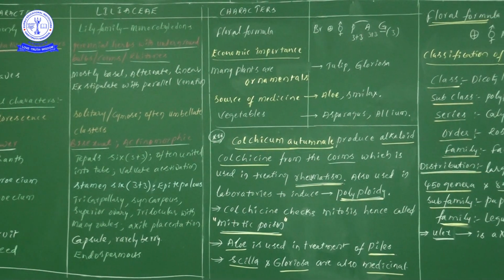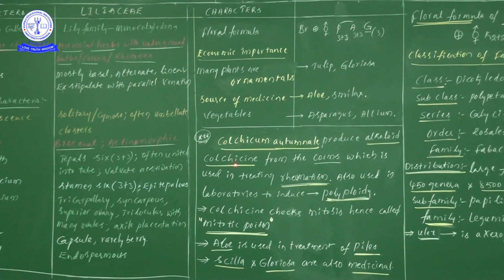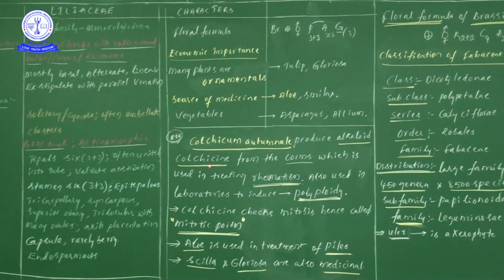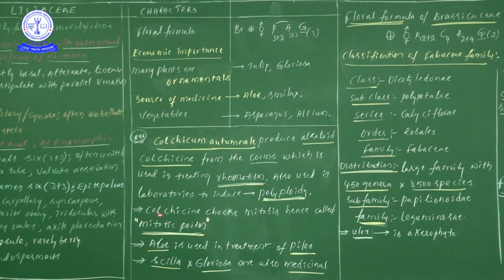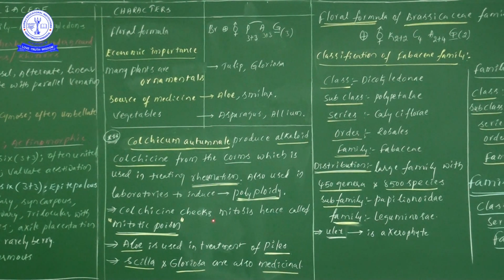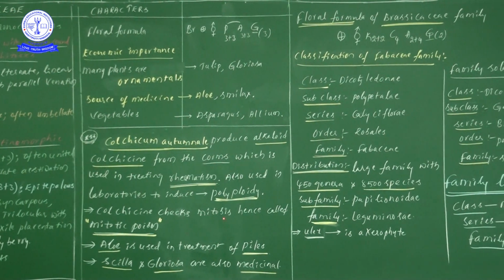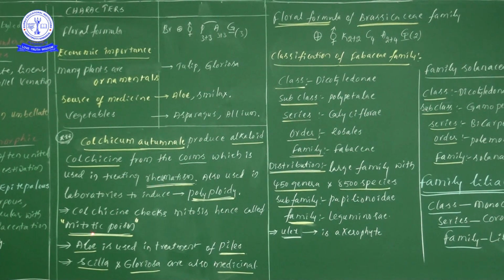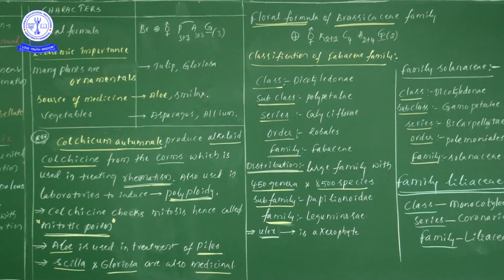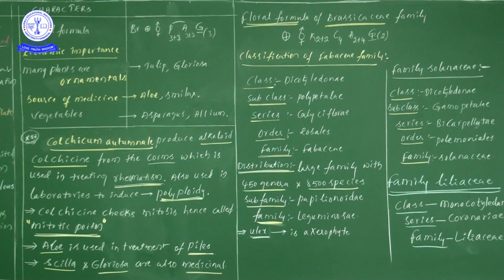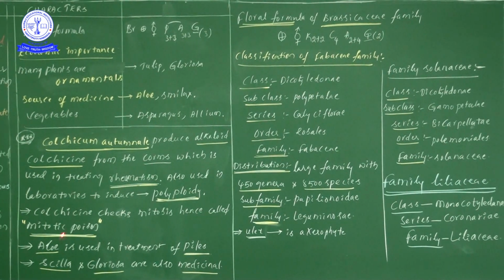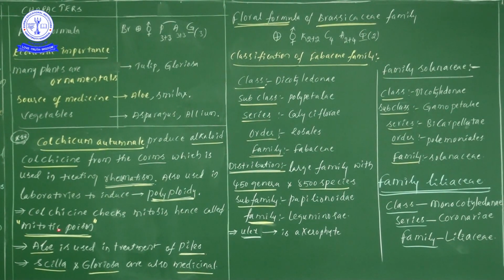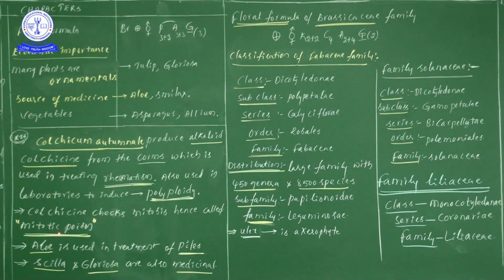How does colchicine help in increasing the chromosomal number? This colchicine checks the mitosis process, hence it is called a mitotic poison. Don't forget, from the NEET examination point of view, very important: colchicine is also known as mitotic poison.